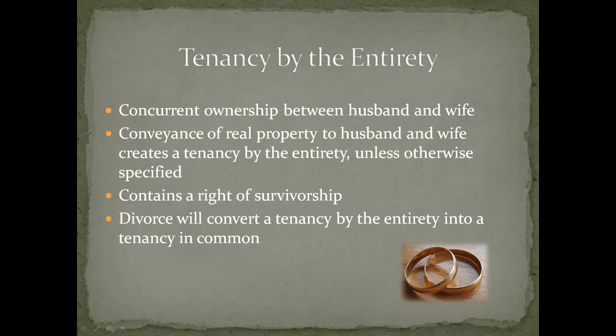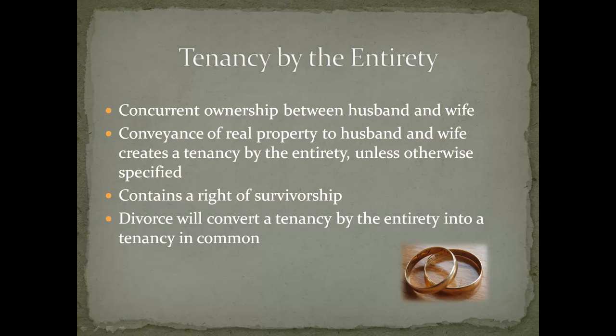The 3rd type of concurrent ownership in real estate is the tenancy by the entirety. This is a form of concurrent ownership between a husband and a wife. It is available in several states. In a state that recognizes tenancy by the entirety, a conveyance of real property to a husband and wife automatically creates a tenancy by the entirety, unless the will or deed specifies otherwise.